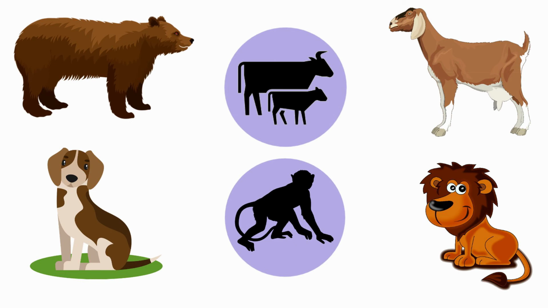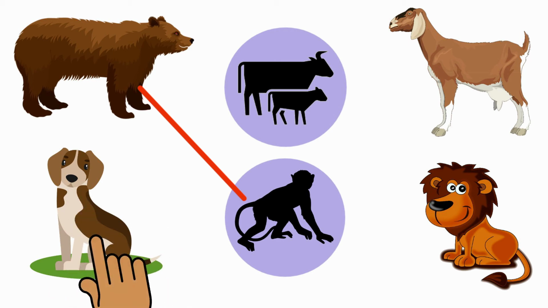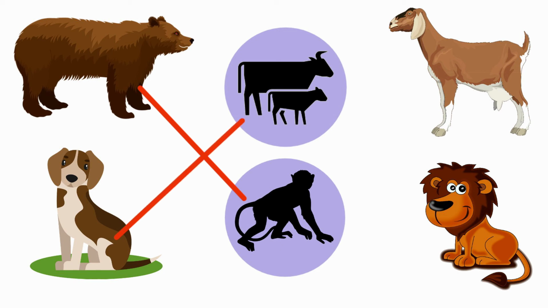Next one, bear. Bear lives in a forest. So it is a wild animal. Yes. So we are going to match it with the monkey icon. Next one, dog. Dog is a domestic animal. So we are going to match it with cow and calf icon.